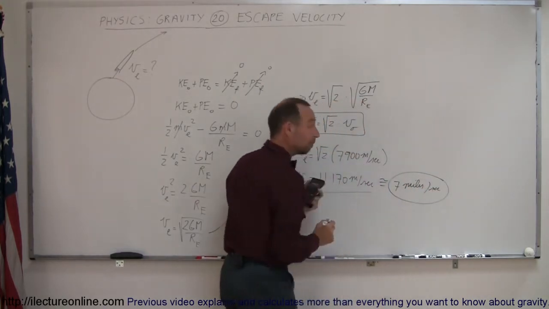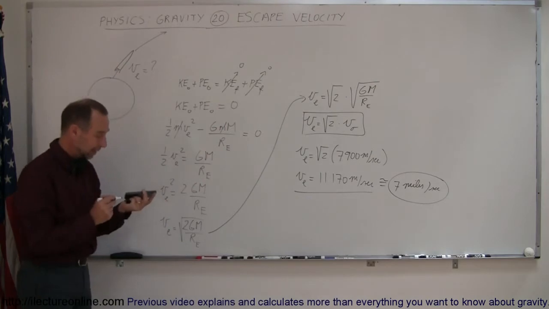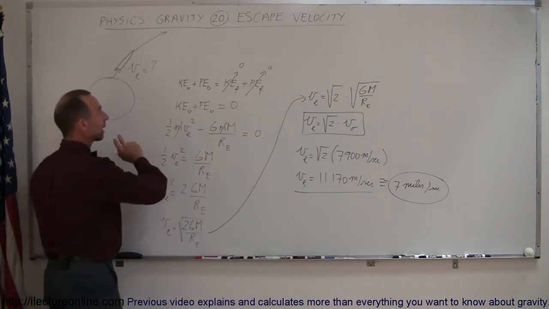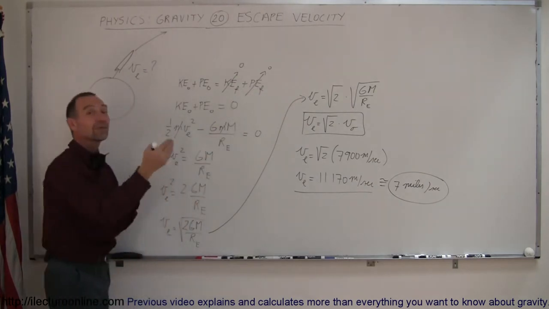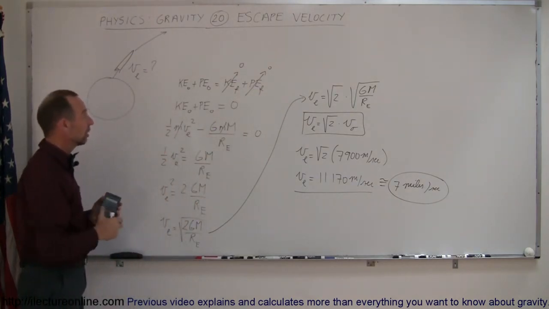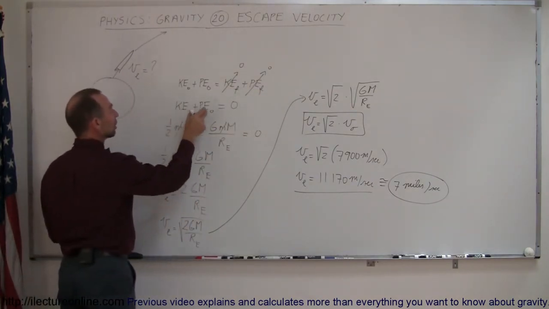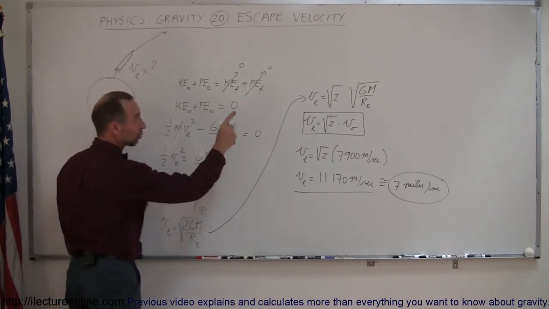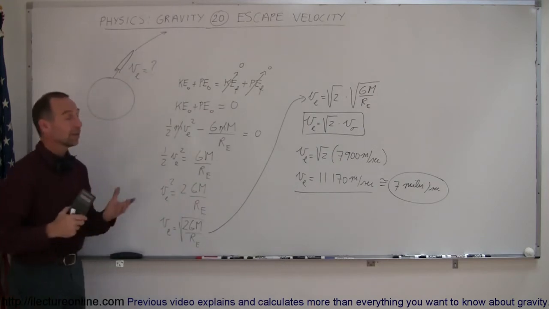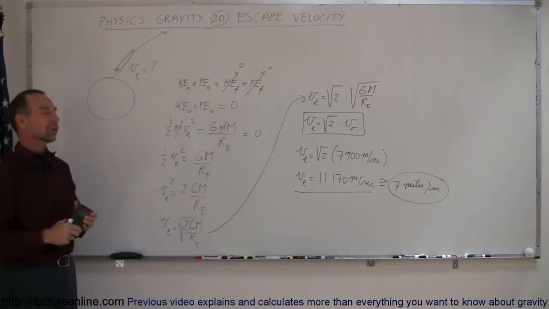All right, so now you can see how we calculated escape velocity. We assume that at the very end, there would be no kinetic energy left, and of course we will reach infinite distance, meaning potential energy is 0. That means we set the initial kinetic energy equal to the final potential energy, and that means the escape velocity is the square root of 2 times the orbital velocity, about 7 miles per second for the Earth.